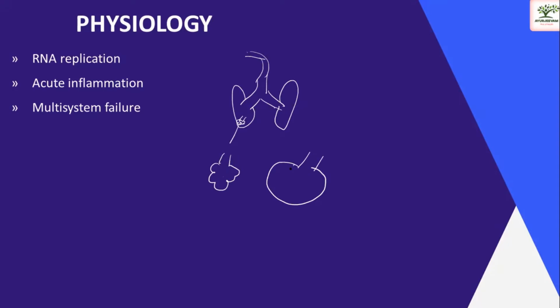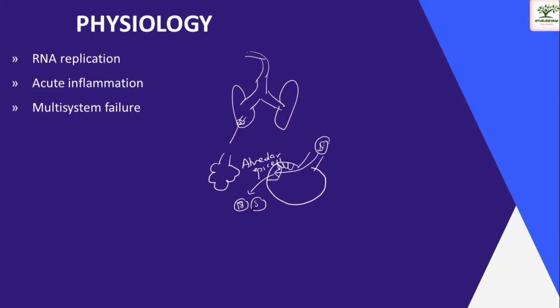It is made up of different types of cells, called alveolar epithelial cells. Whenever the virus, this RNA virus, comes into this, it divides and there will be new virus formation.